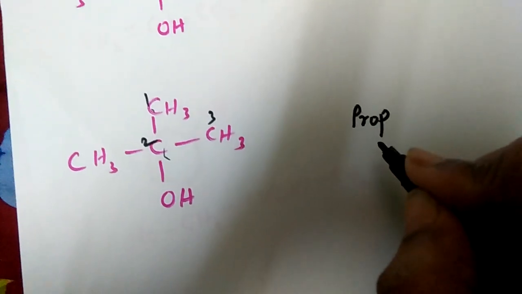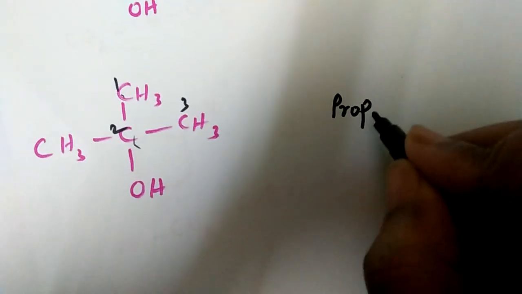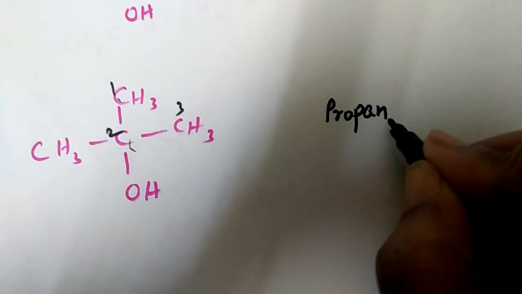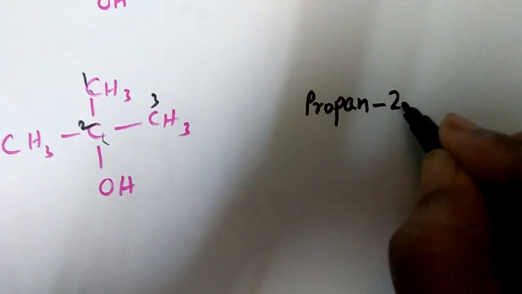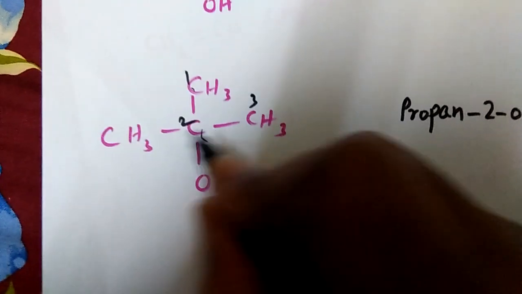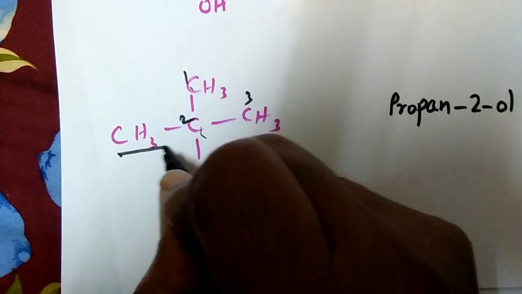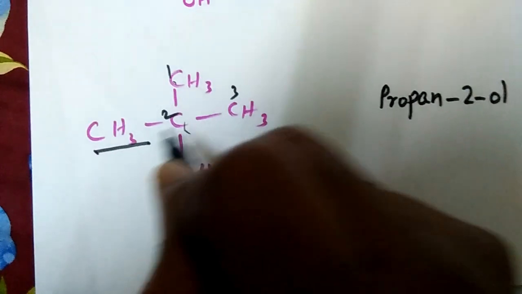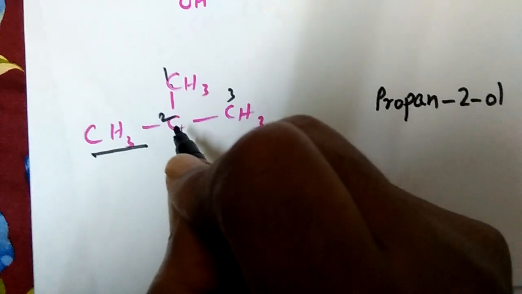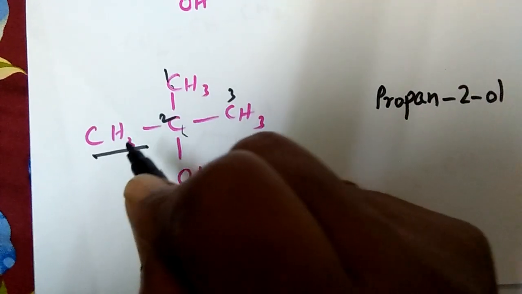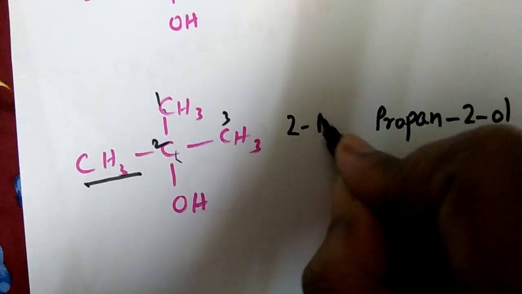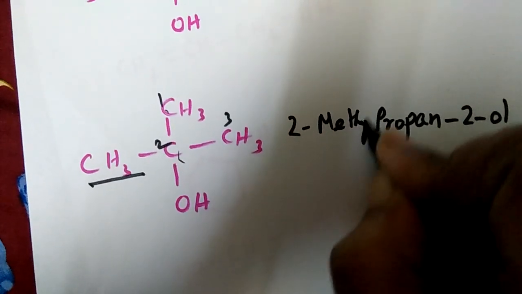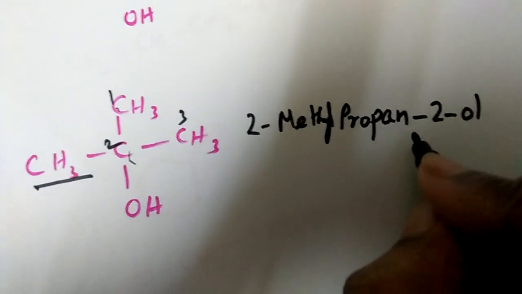3 carbon atom, so propane. There is a single bond only. So the E will be cut off because OL we are going to add. To the second carbon OH is present, so 2-ol. It also contains a substituent. What is the substituent here? It is a methyl group. Which carbon is it attached to? The second carbon. So on the second carbon, a methyl group is attached. That will be given as a prefix. So it is 2-methylpropan-2-ol.